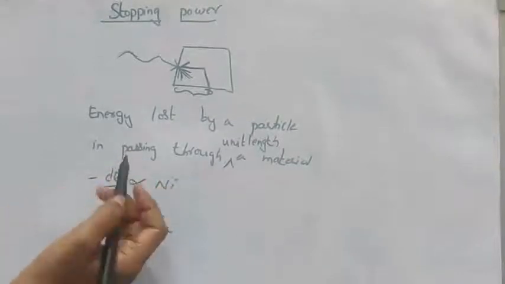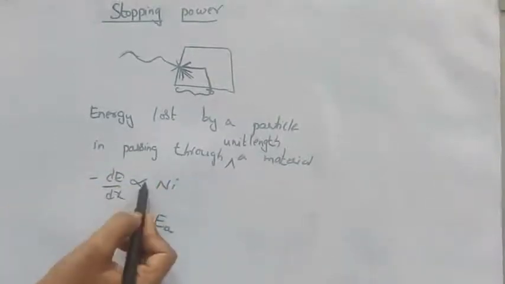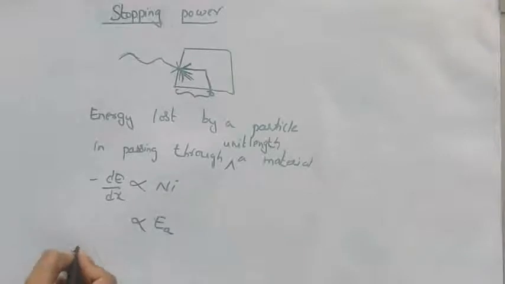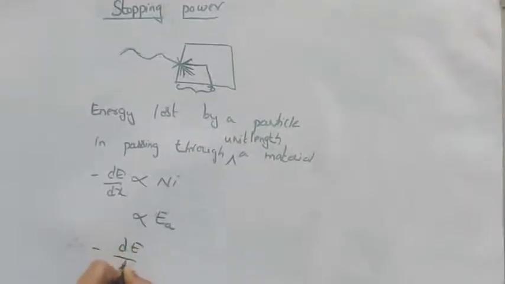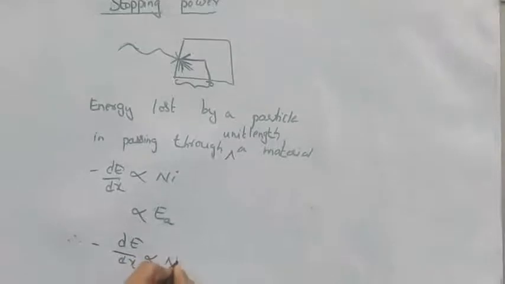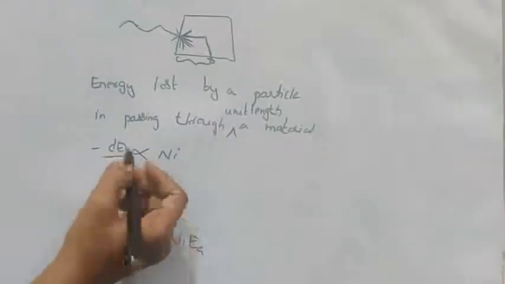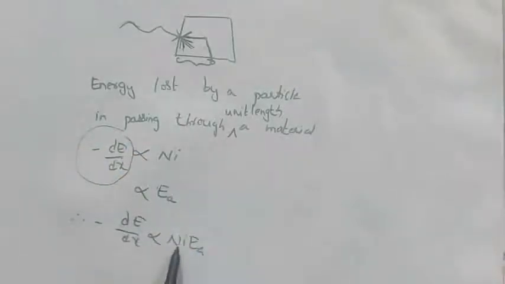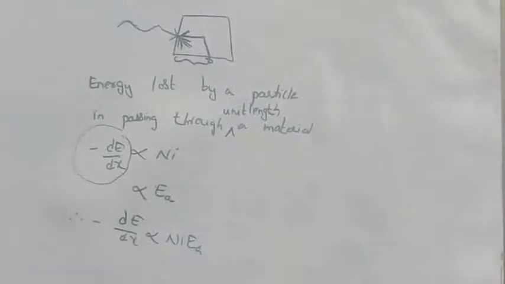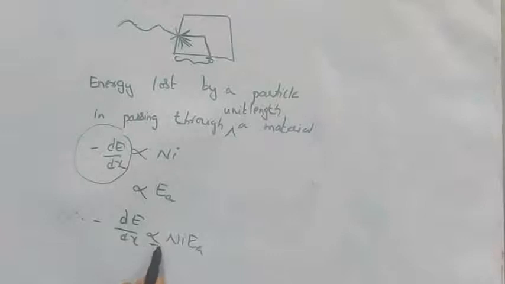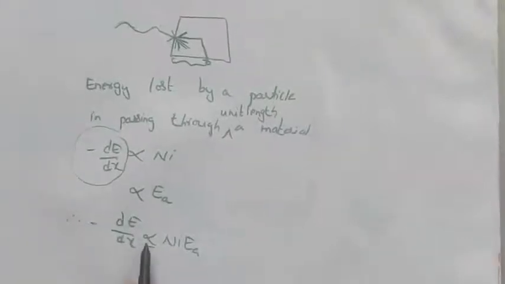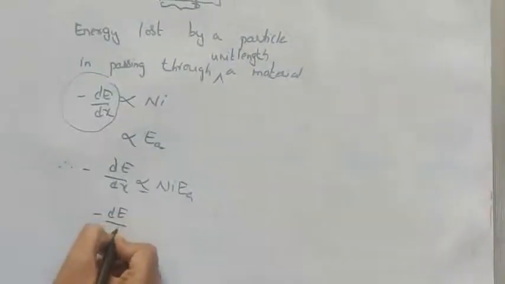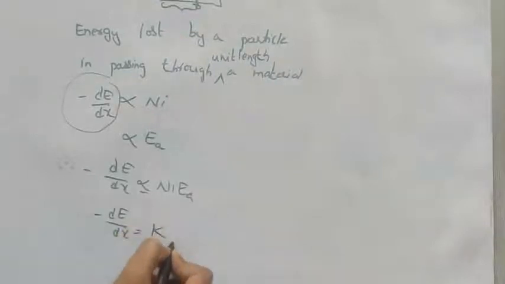As the stopping power is proportional to the number of ion pairs as well as the average energy, we can write minus dE by dx proportional to Ni Ea, because both are proportional to this term. Now to remove this proportionality we consider a constant, so minus dE by dx is equal to k Ni Ea, where k is the proportionality constant.